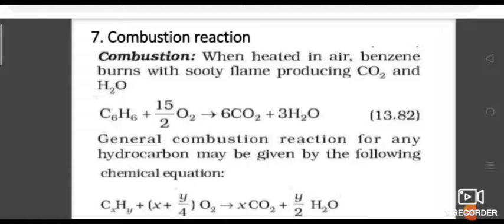If you take benzene, x is 6, y is 6. So x plus y/4 is 6 plus 6/4, which gives 15/2 O2, and 6 CO2, because x is 6. And y is 6, so y/2 is 3, giving 3 H2O. So you can take this as a standard method for balancing hydrocarbon combustion.